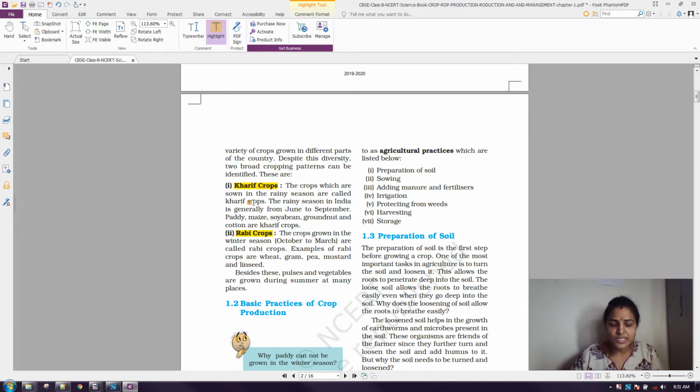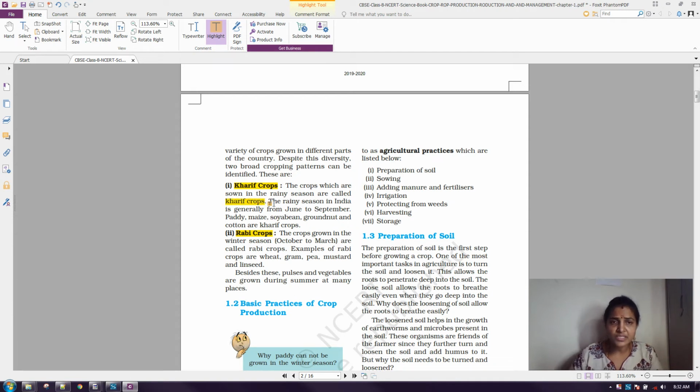So what are kharif crops? Kharif crops are the crops that grow during the rainy season. The plants we can have only in the rainy season, we call kharif crops.